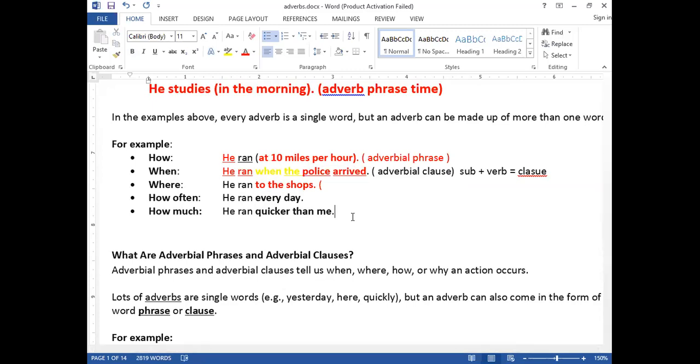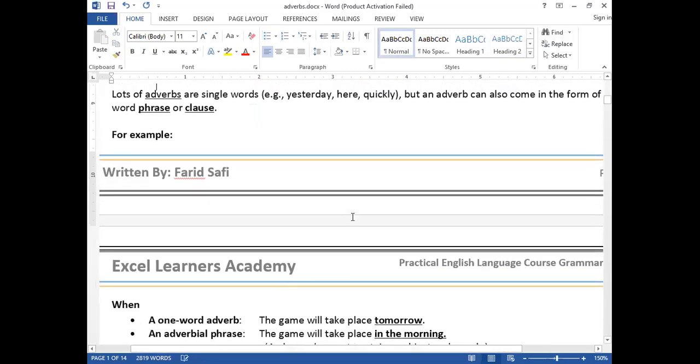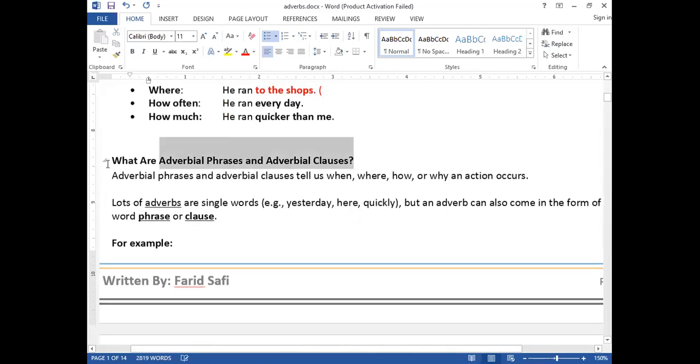So an adverb can be one word and it can be more than one word. If an adverb is one word, that is called an adverb. But if it comes in more than one word, it can be an adverbial phrase or, number two, an adverbial clause. Very good. I'm sure that adverbial clauses and all the things are clear to you, yet if it is not clear, I can explain it now. Look, adverbial phrases and adverbial what? Clauses. Clear? Adverbial phrases and adverbial clauses tell us when, where, how, and why an action occurs.